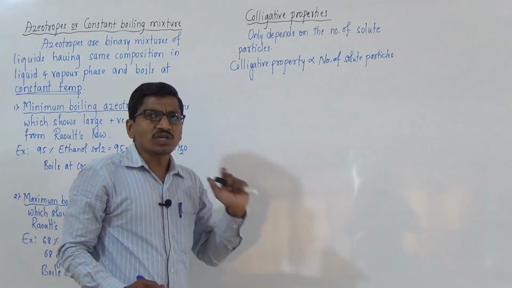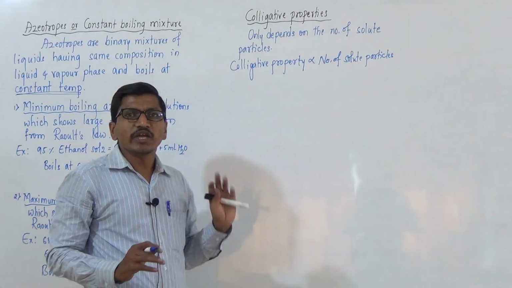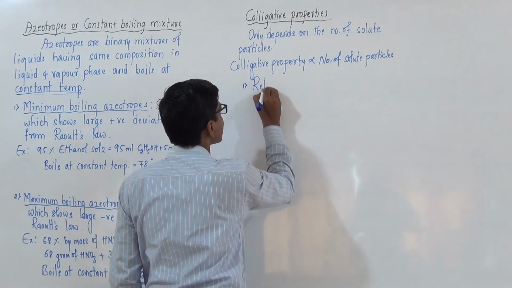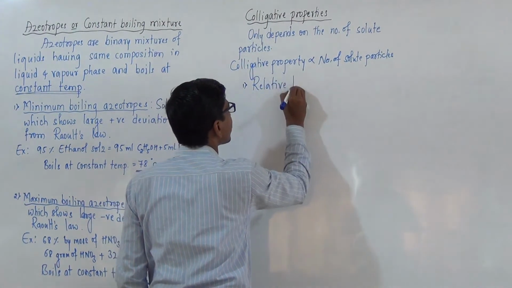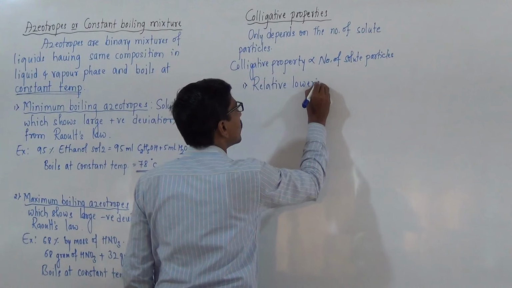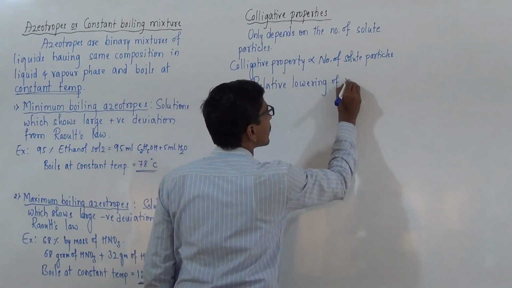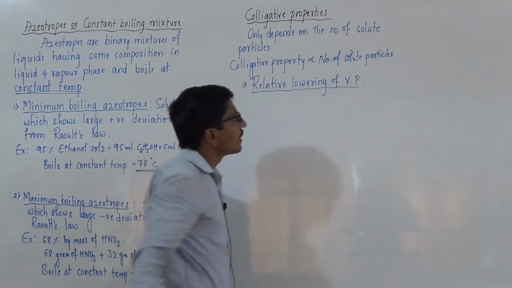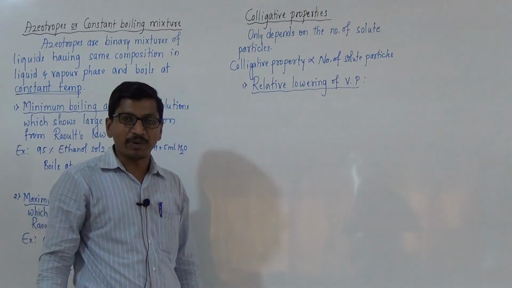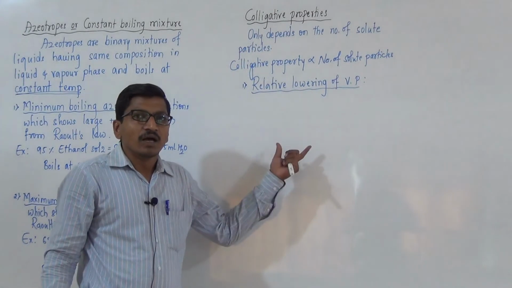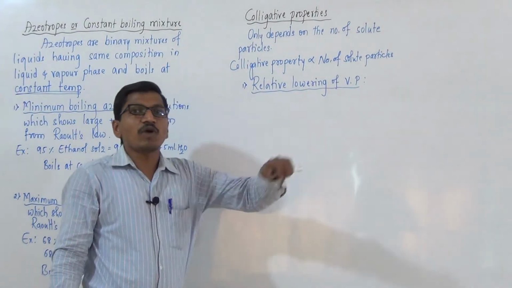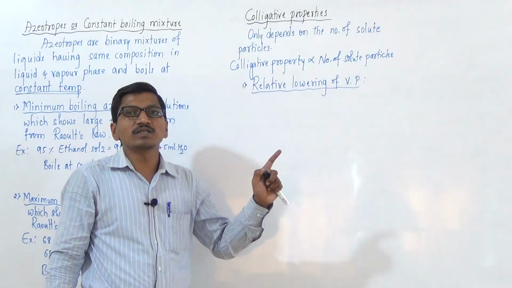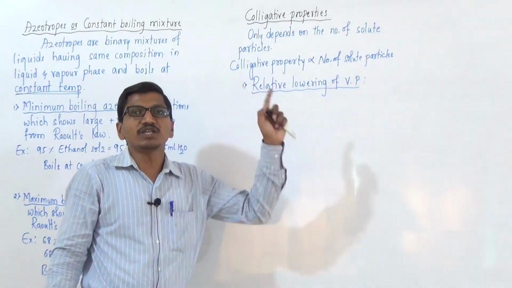Some of the four important colligative properties are: the first one is relative lowering of vapor pressure. The first colligative property is relative lowering of vapor pressure. Lowering of vapor pressure mainly depends on the number of solute particles present in the solution.